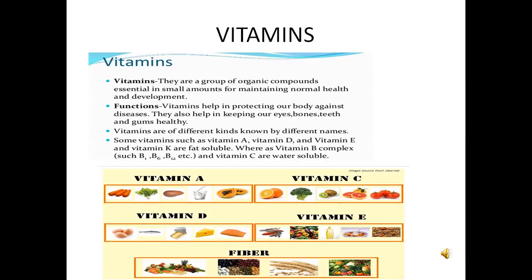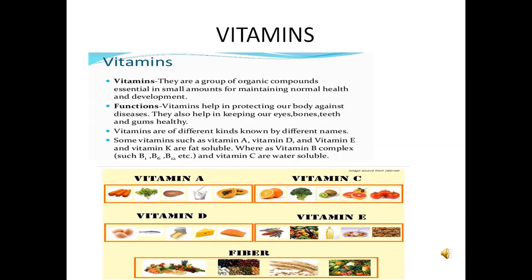Vitamins are a group of organic compounds essential in small amounts for maintaining normal health and development. The function of vitamins is to help protect our body against disease. They also help keep our eyes, bones, teeth and gums healthy. Vitamins are of different kinds known by different names.